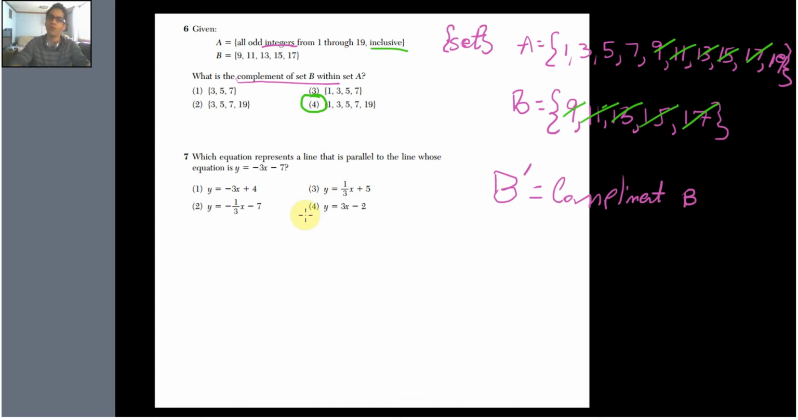Parallel lines. What the heck are parallel lines? Parallel lines are 2 lines that have the same... Let's see if you remember. I'm not going to tell you right away. I'm going to make you work for it a little bit. Think about if you remember what it is. Parallel lines have the same...